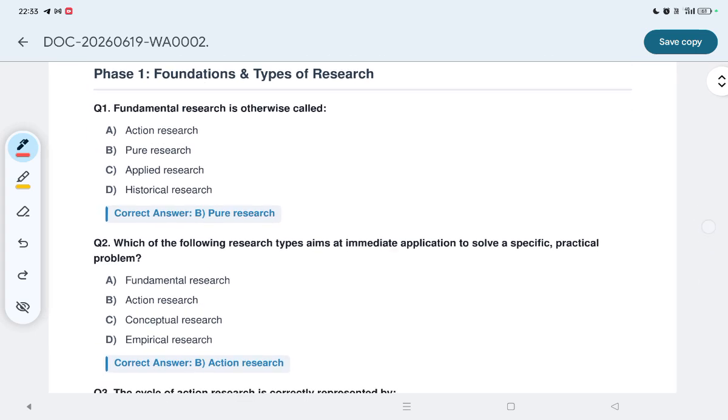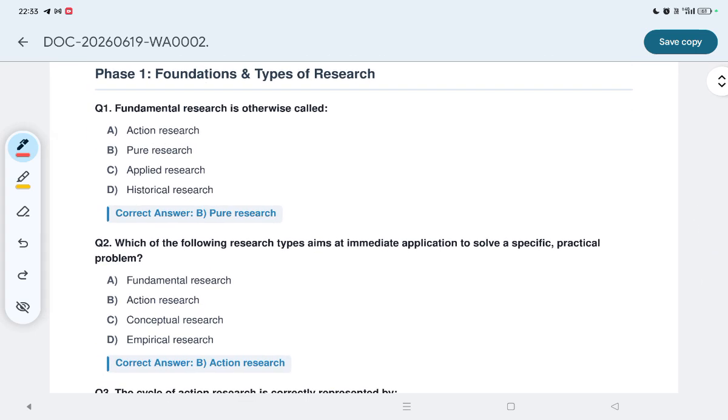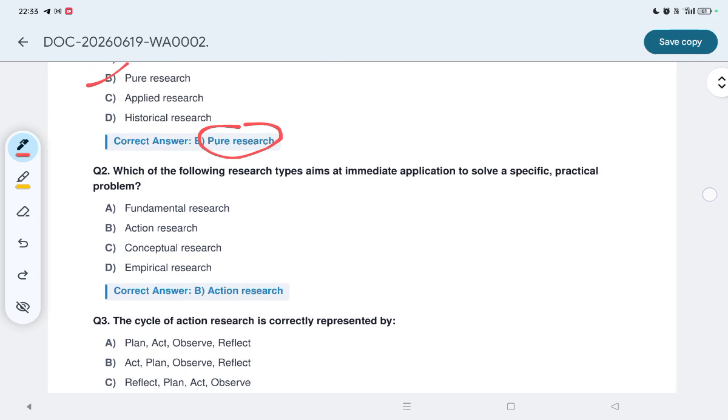The first question asks, fundamental research is otherwise called? Fundamental research को और क्या कहते हैं? So it is pure research. Okay, option B is correct. Fundamental research is also called pure research.